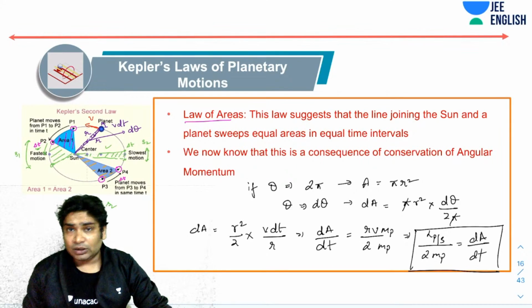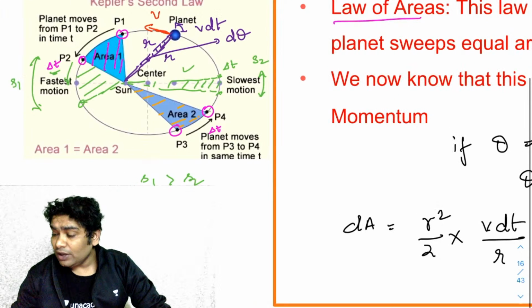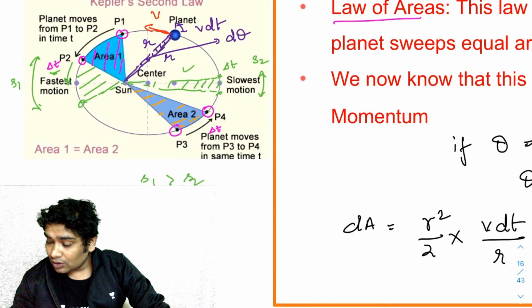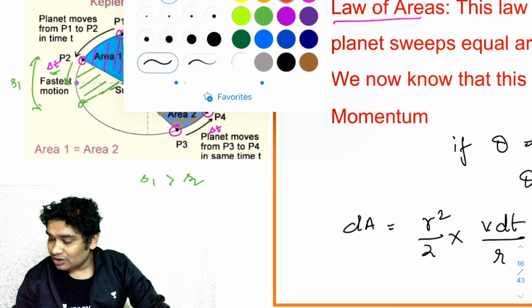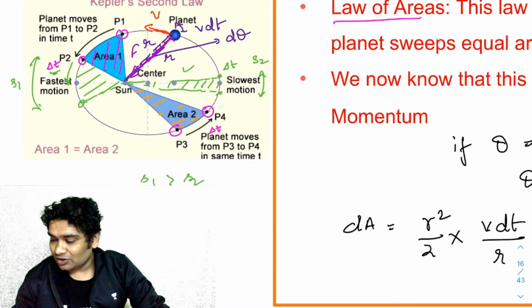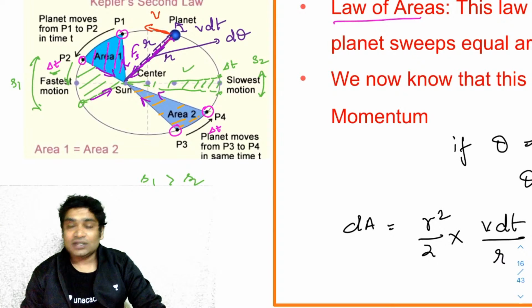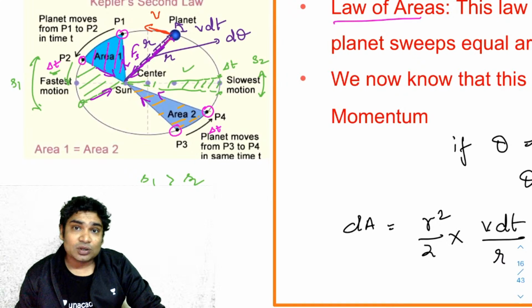Now you will realize one more thing: wherever the planet goes, the only force acting on it is the force of gravity, the gravitational force of the sun, right? So you will realize that force experienced is like this. This is the force of sun. Now here also it is the force like this. So wherever the planet is, the force is always directed towards the sun. So can I say that this gravitational force of the sun cannot produce any torque about the sun itself?